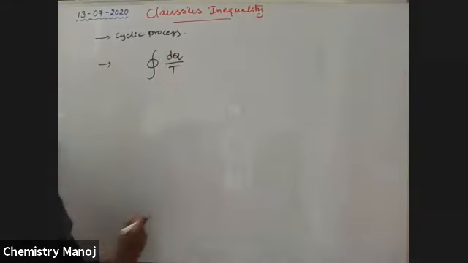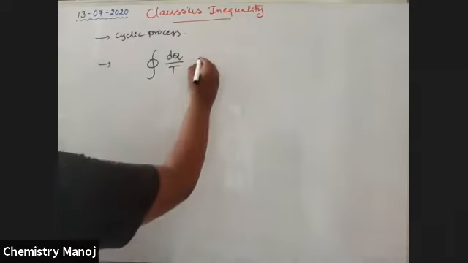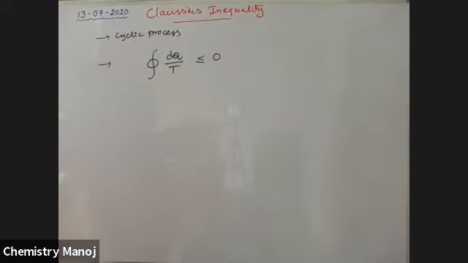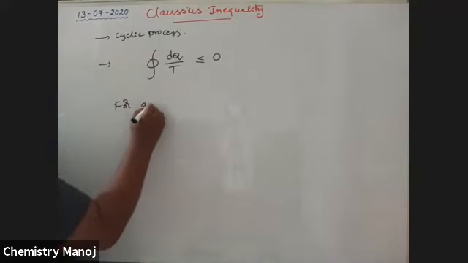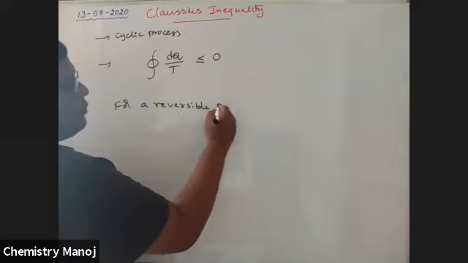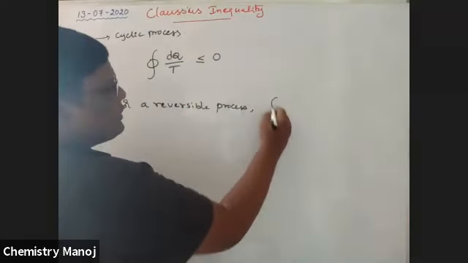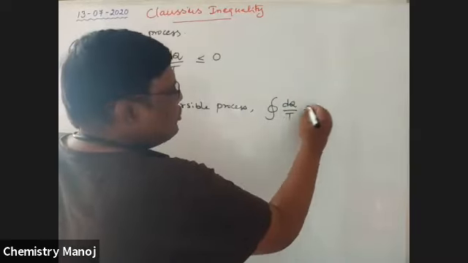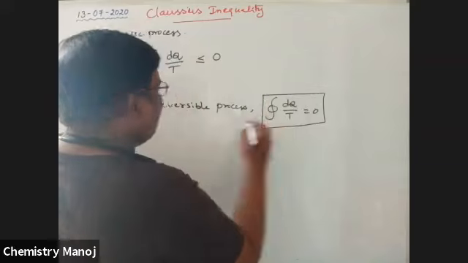The cyclic integral of dq by T, which was already derived in the efficiency cases, is less than or equal to 0. When it is equal to 0, that is for a reversible process: the cyclic integral of dq by T is equal to 0.